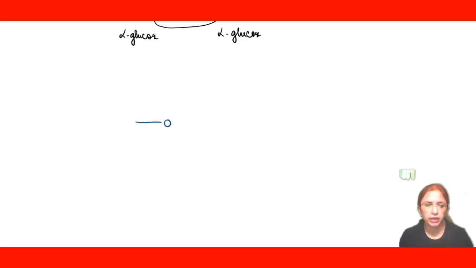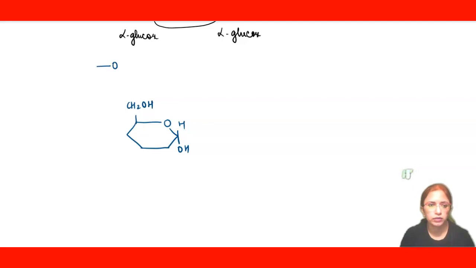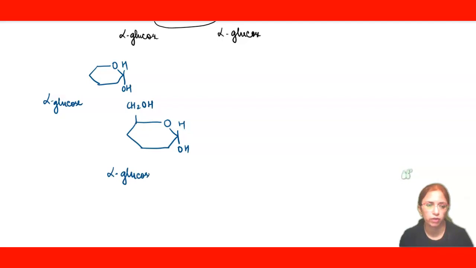We will make one alpha glucose here. This is our C6. And again we will make one more alpha glucose. Less space is there on the above side, that's why I have made it a bit short. So this is our alpha glucose and this is also our alpha glucose.